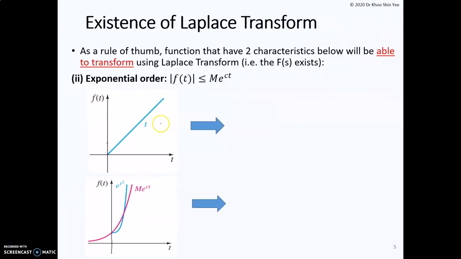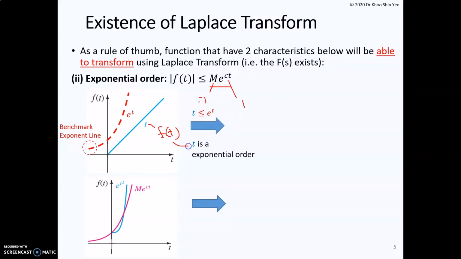Let's try more examples here. In this case, your f(t) is equal to t. What is the M e^(ct) that can have a greater growth rate than this curve? You start by letting M equal to 1 and c equal to 1. In this case, it's e^t, and you find that the function t is less than e^t. So in this case, we can say f(t) equal to t is of exponential order.